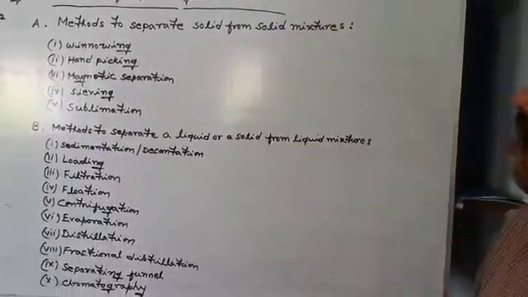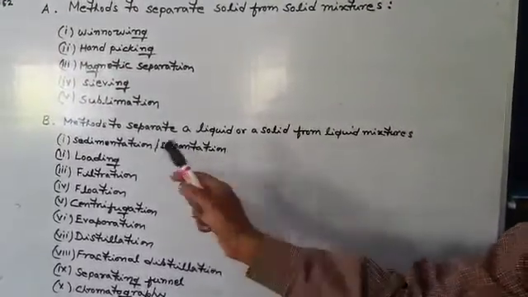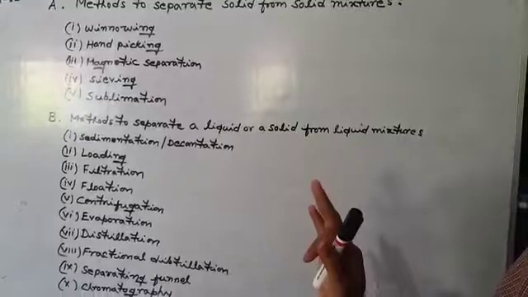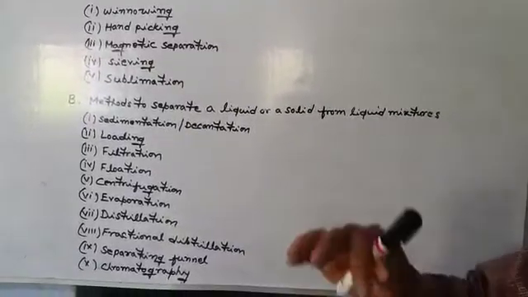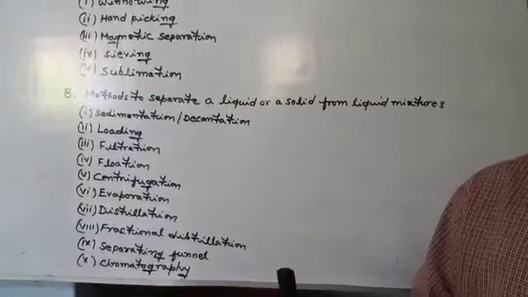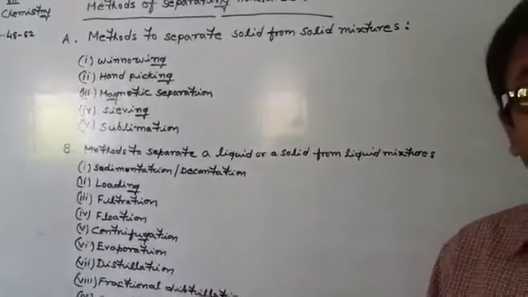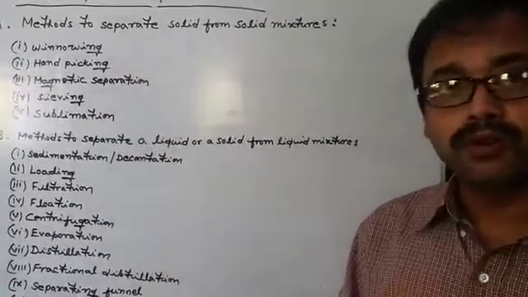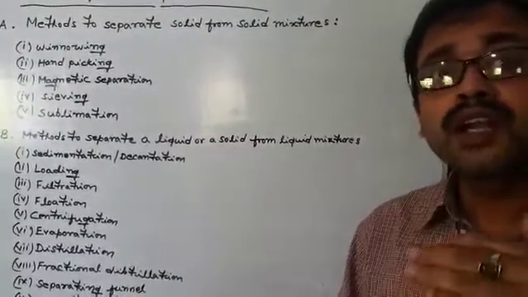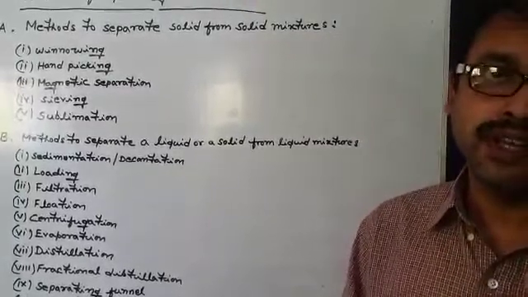Now sedimentation is always followed by another process that is called decantation, because without decantation, sedimentation has no importance. After sedimentation, we have to separate both the components of the mixture by a process that is called decantation, and decantation is the process in which we pour off or separate the supernatant clear liquid without disturbing the sediments. Okay.